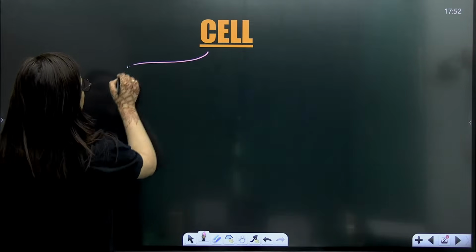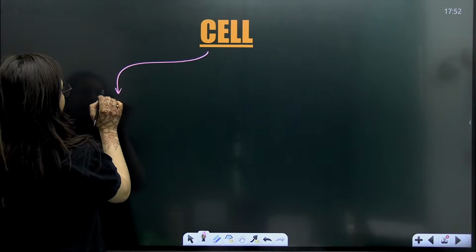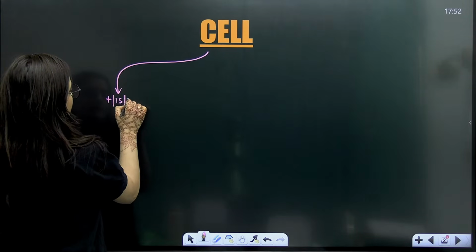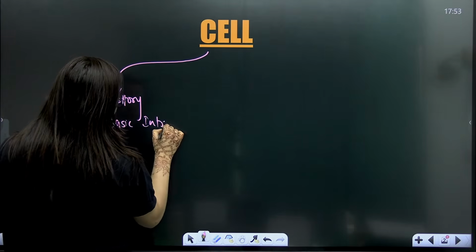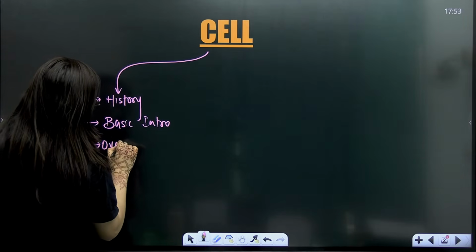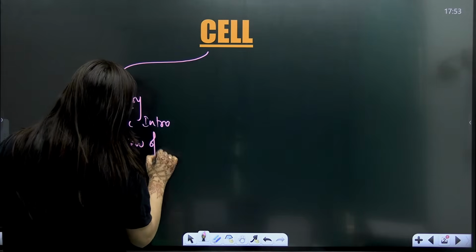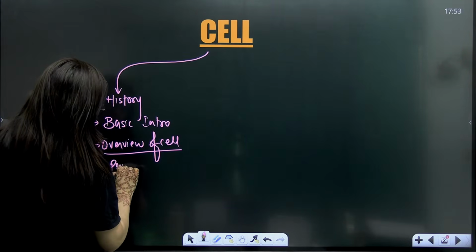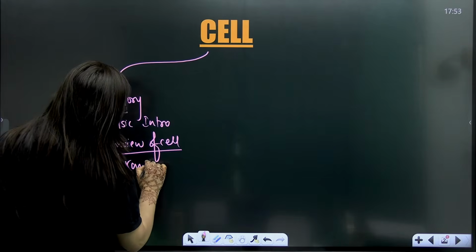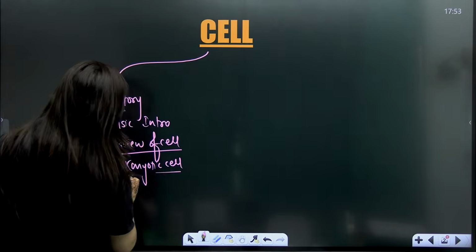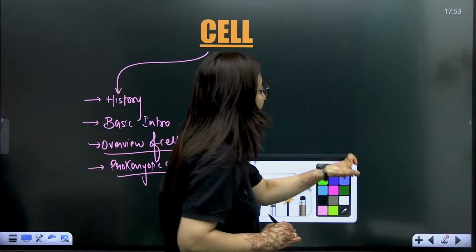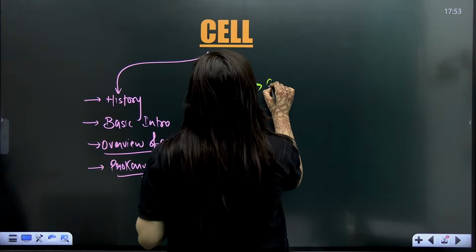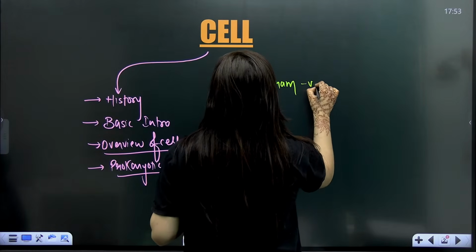This is what we have already discussed. We are done with the history part, the basic introduction part, and the overview of cell. If you are having any doubt anywhere, you can freely ask me. After that, we started the prokaryotic cell. In the last class, we discussed the overview of cell and the prokaryotic cell, and the last topic we completed was gram negative and gram positive bacteria.